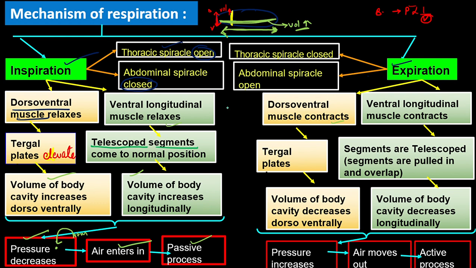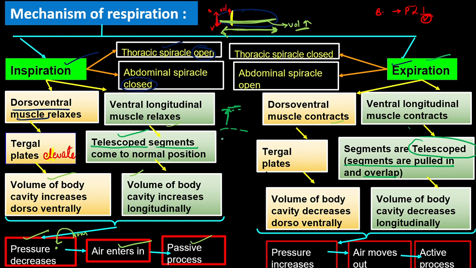Telescopic segment is nothing but, see here, one segment, other segment, another segment. The segments are overlapping each other. When the segments overlap each other and are pulled together, we call it a telescopic segment. So here, the telescopic segment will come into the normal position. Why? Because the volume is increasing. So all of these will come into their normal position.